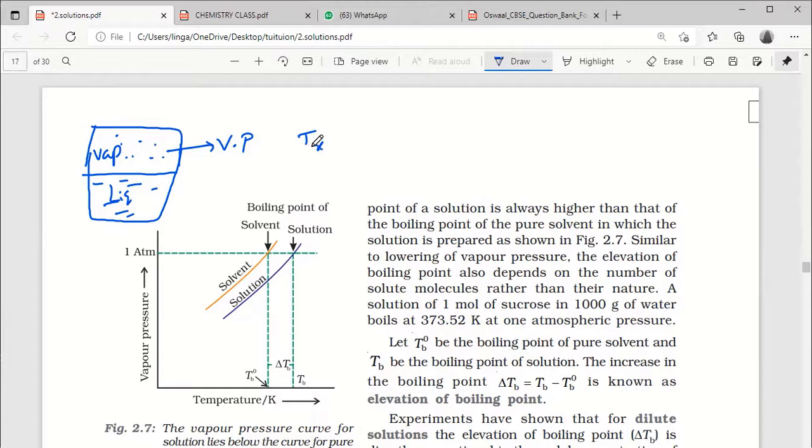At what temperature is the vapor pressure equal to atmospheric pressure? Generally, we take atmospheric pressure as 1 atm. If you go to some higher altitude, the pressure will be different. Okay, so here generally it is atmospheric pressure.